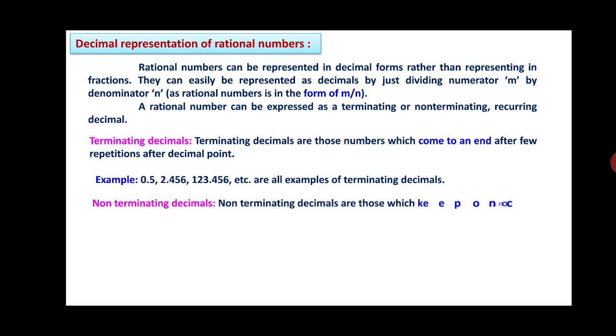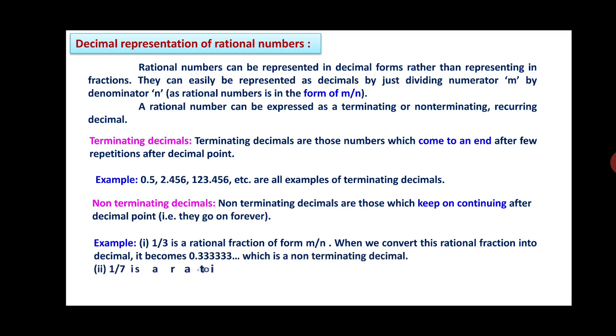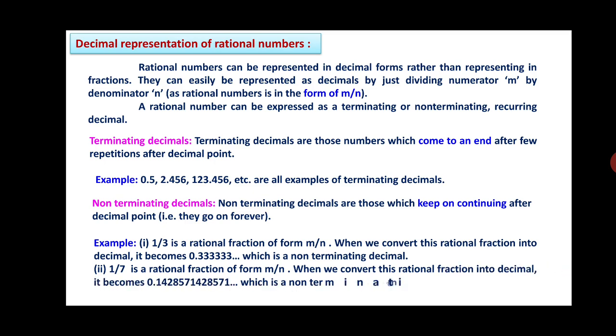Non-terminating decimals are those which keep on continuing after the decimal point. That is, they go on forever. For example, 1 by 3 is a rational fraction of the form m by n. When we convert this rational fraction into a decimal, it becomes 0.3333 and so on. It will not end, which is a non-terminating decimal. 1 upon 7 is a rational number of the form m by n. When we convert this rational fraction into a decimal, it becomes 0.142857142857, which is a non-terminating decimal.